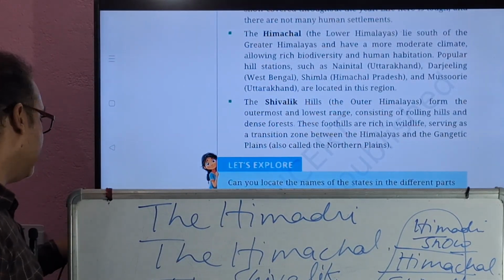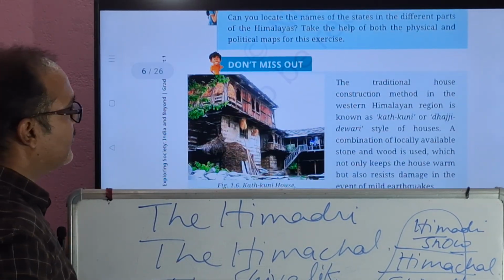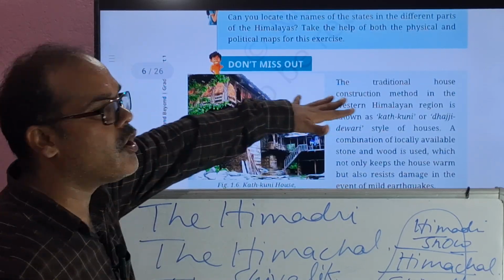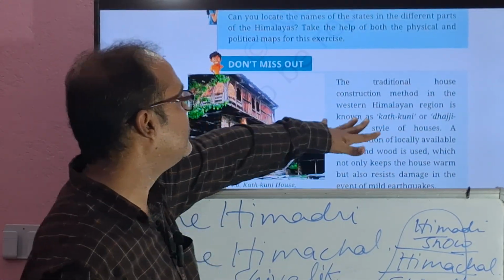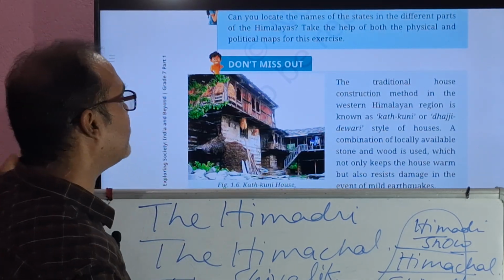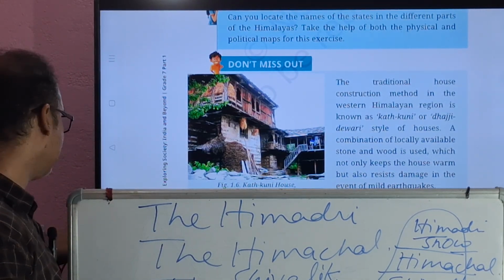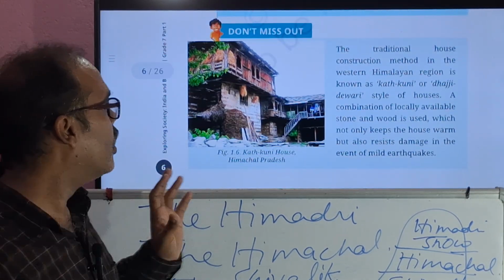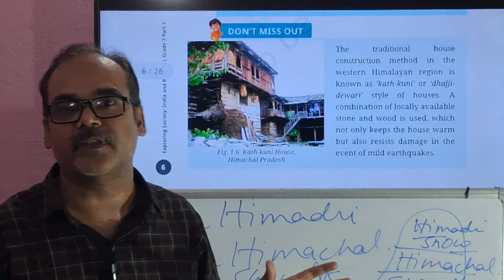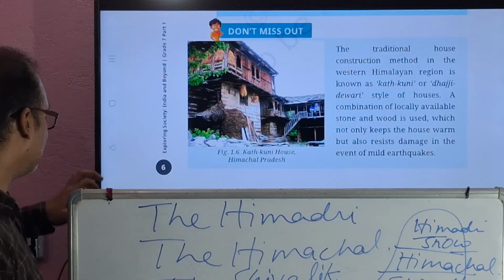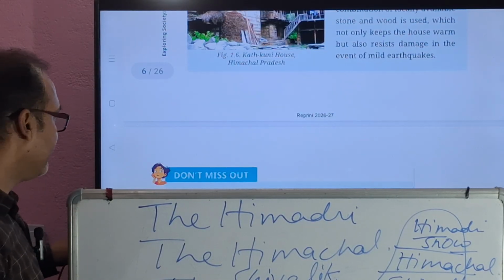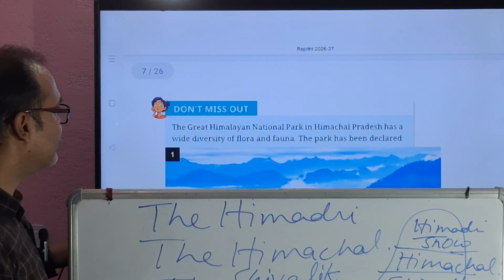Now, see, the traditional house constructed in the western Himalayan region is known as Katkuni or Dhajji Dewari style of houses, and these houses are made from locally available materials like stone, wood, etc. Right? Okay.